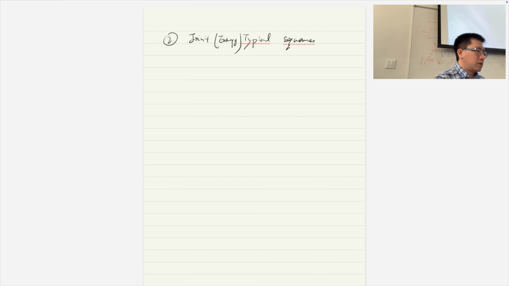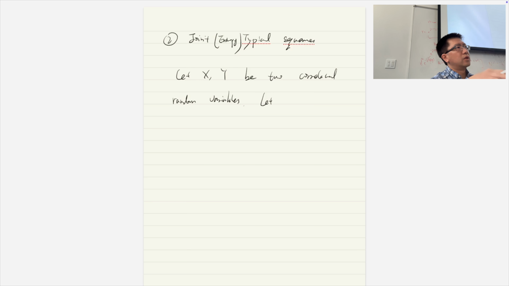Okay, so now let's define X and Y, these two random variables, to be two correlated random variables. They're not independent, but they can be independent over time.